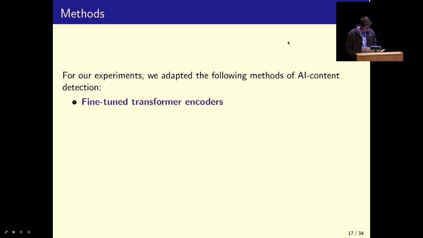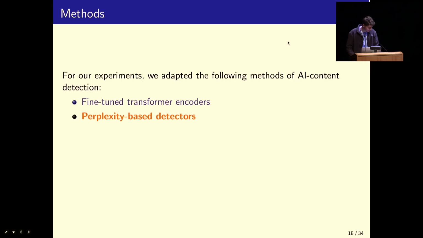Okay, so how do we actually do this task? We try quite a range of different methods. Firstly, we fine-tune transformer models to output the class directly. So we use a RoBERTa model fine-tuned to output the label of the first sentence which is machine-generated in a special classification token. Secondly, we use detectors that take the perplexity as input. We use various small models to generate perplexity scores for each token, and then we use this as input to simple classifier models.